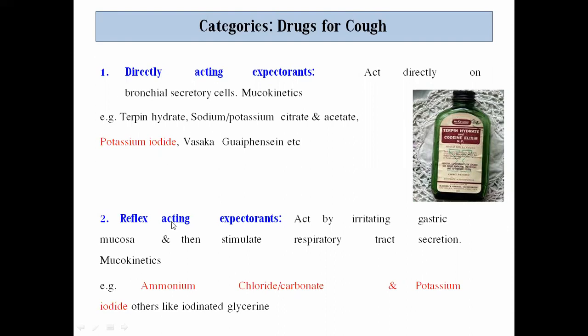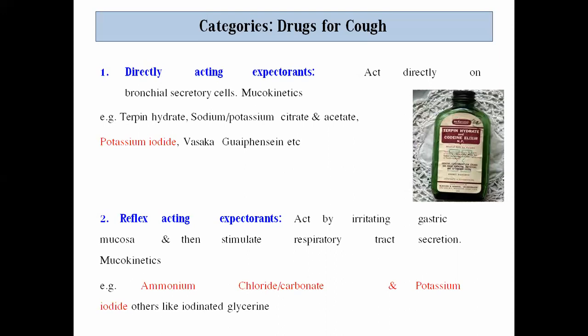Now the second category of compounds is reflux acting expectorants. What are those? They act by irritating the gastric mucosa. So they are going to irritate the gastric mucosa and then stimulate the respiratory tract secretions. They are not acting directly on the bronchial cells which secrete the mucus.